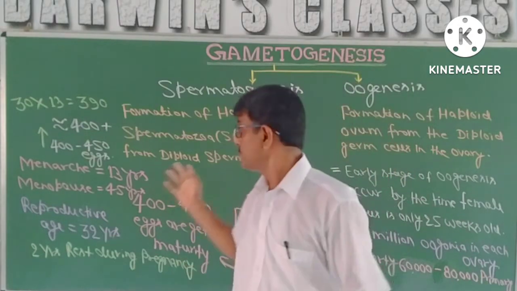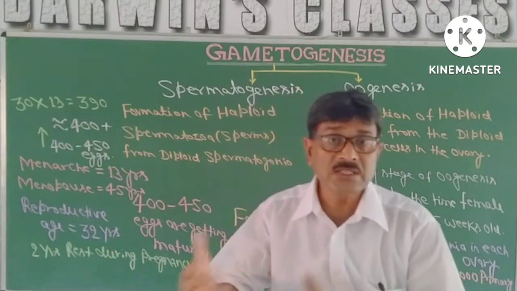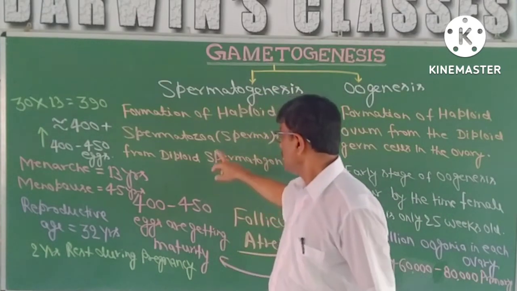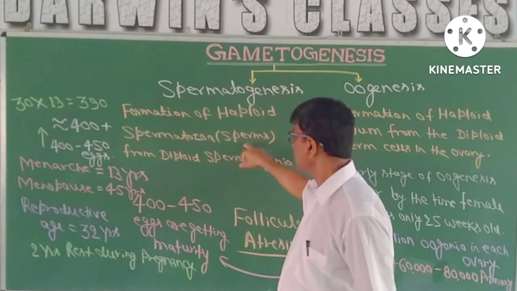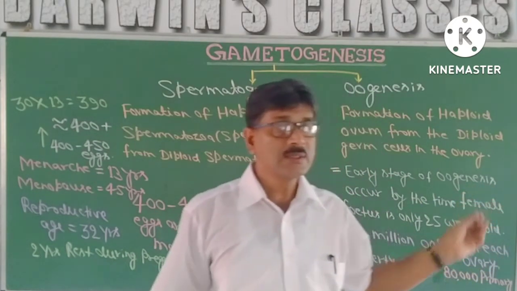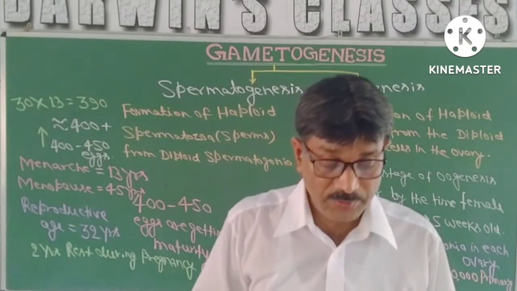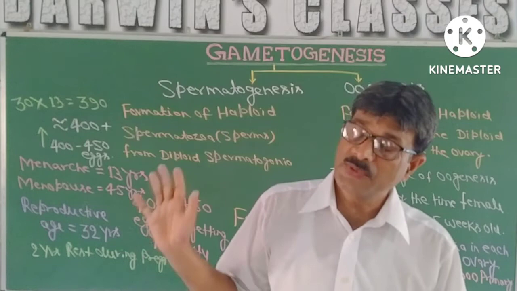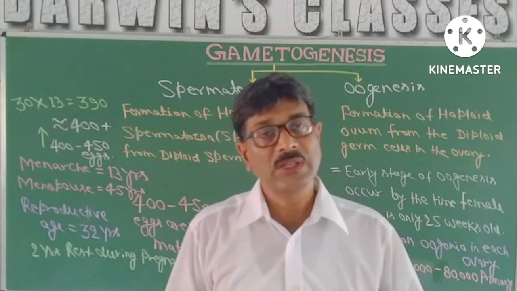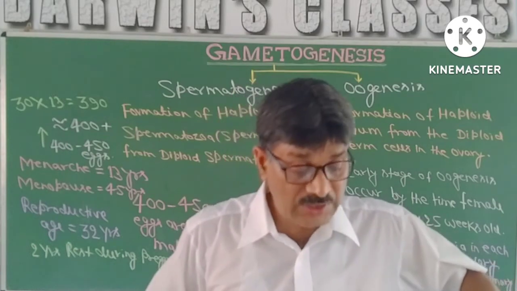In case of spermatogenesis, there is maturation, there is transformation of spermatids into spermatozoa. But here there is nothing like that. The eggs are going to get mature. That means there is differentiation in case of spermatogenesis, but no differentiation in case of oogenesis.